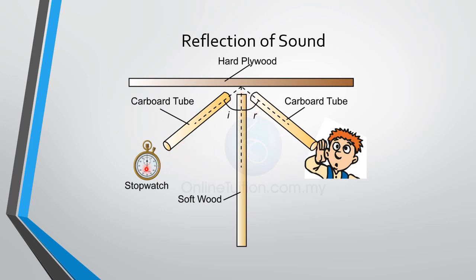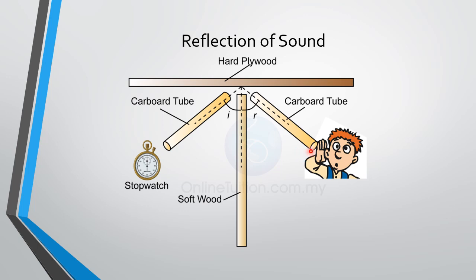So this shows that the sound wave which is transferred from this passes through the cardboard tube and hits this hard plywood, and instead of coming back, it gets reflected into the other cardboard tube, and you can hear the sound. So this is what is called the reflection of sound. Even sound waves, when they hit an obstacle, are reflected back at a particular angle. So imagine if this cardboard tube is tilted a little to this side or that side, would you be able to hear the sound? No, you will not be able to hear the sound.